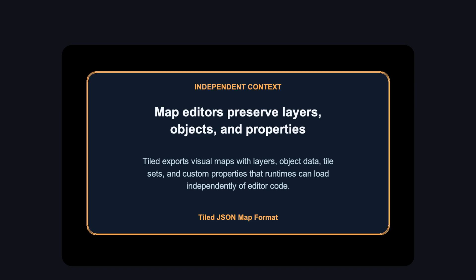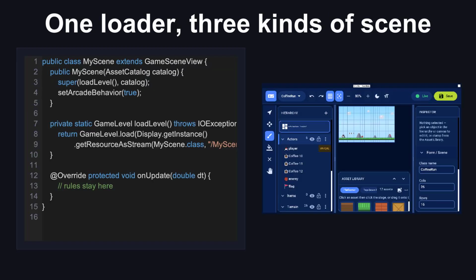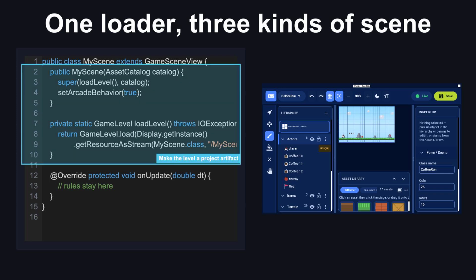Tiled exports visual maps with layers, object data, tile sets, and custom properties that runtimes can load independently of editor code. Game Builder stores layers, assets, objects, transforms, terrain, and typed properties in a plain game file. The runtime realizes that file into a scene, and generated fields bind named objects without overriding the constructor or update logic the developer owns. The companion class loads a game-level resource into game scene view and starts the rules loop.